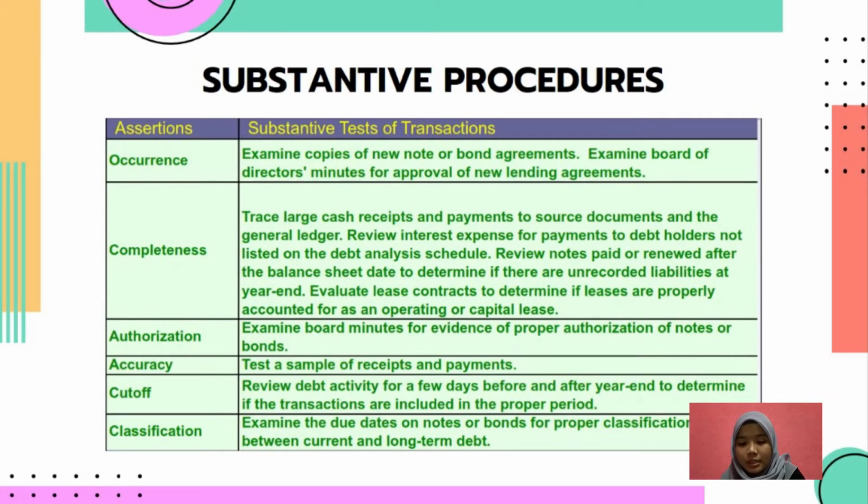So under the accuracy, they test a sample of the receipts and also payments, and then under cut off they will review debt activity for the few days before and also after year end to determine if the transactions are included in the proper period. And the last one, based on the classification, they examine the due date of notes or bonds for the proper classification between the current and also the long term debt.